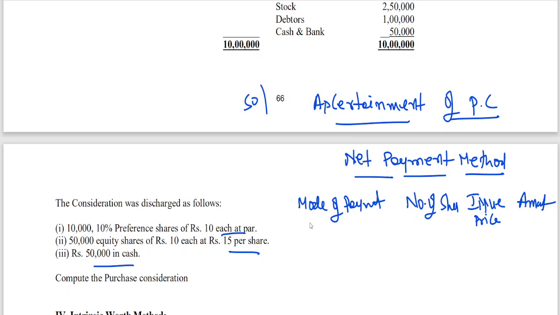So here I am writing number 1, preference shares, number of shares 10,000, issue price 10 rupees. It is coming to 1 lakh.